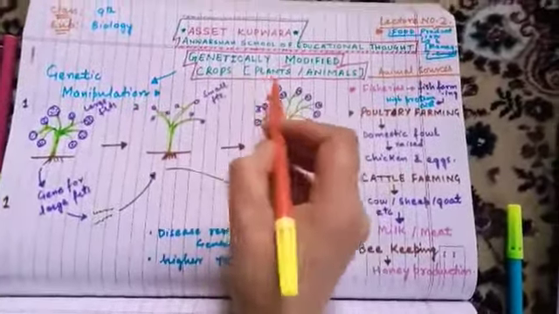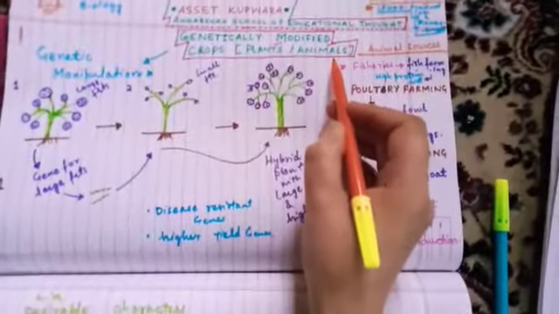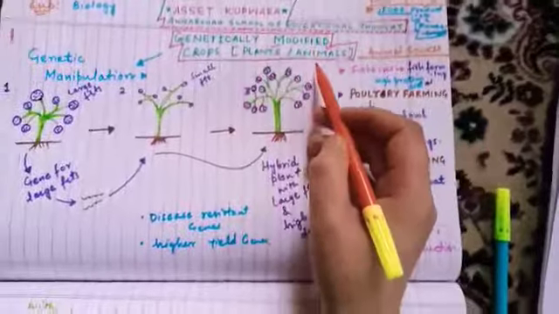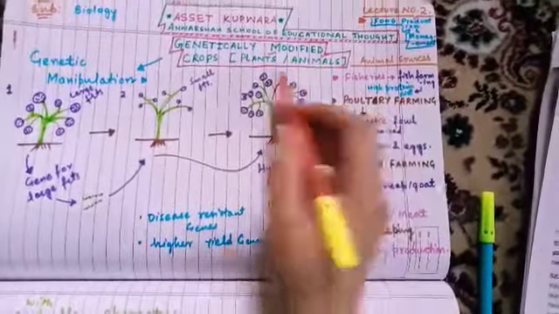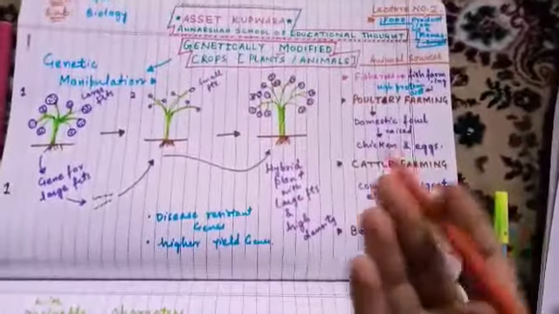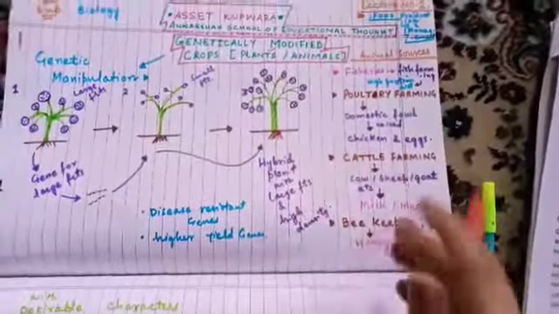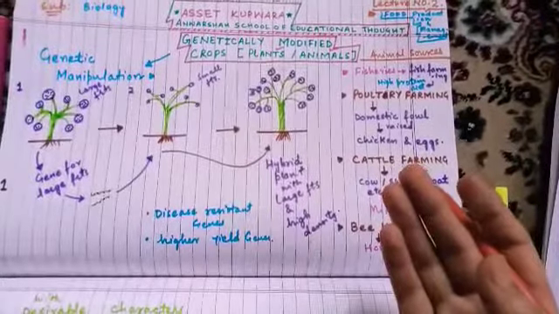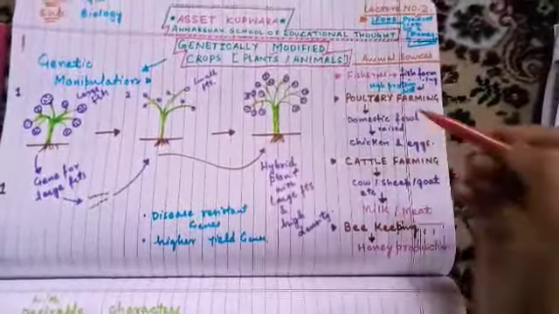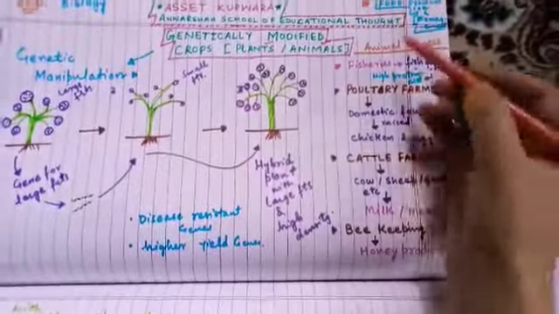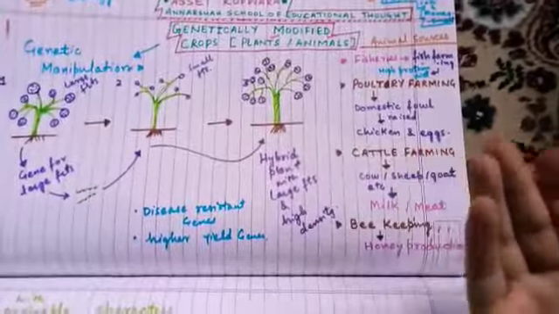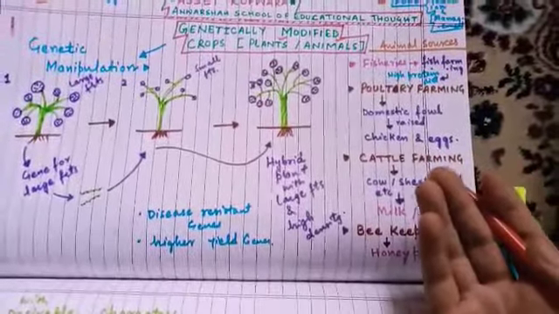Crops, I have written against the crops, plants and animals both. Don't get confused, because when we rear animals on a large scale, they are also called crops. Large scale production of food is called a crop. That can be an animal source of food or a plant source of food. We will first take some animal sources which are farmed and reared, and then the food is produced for